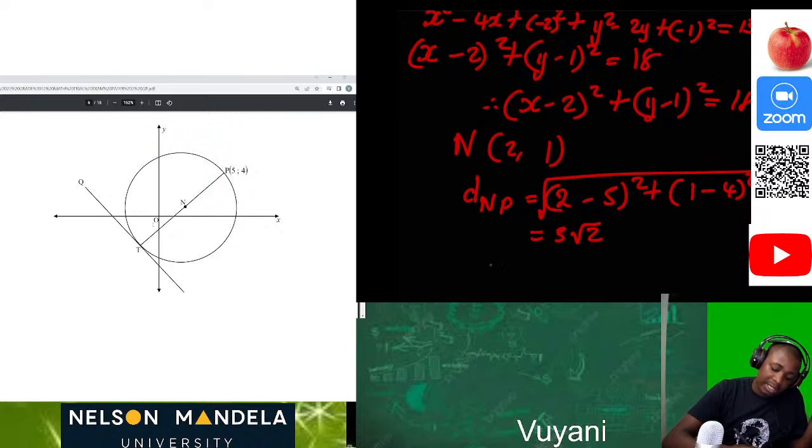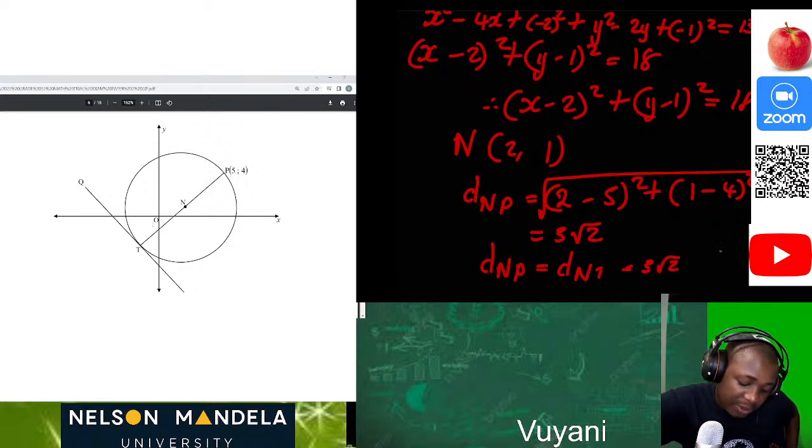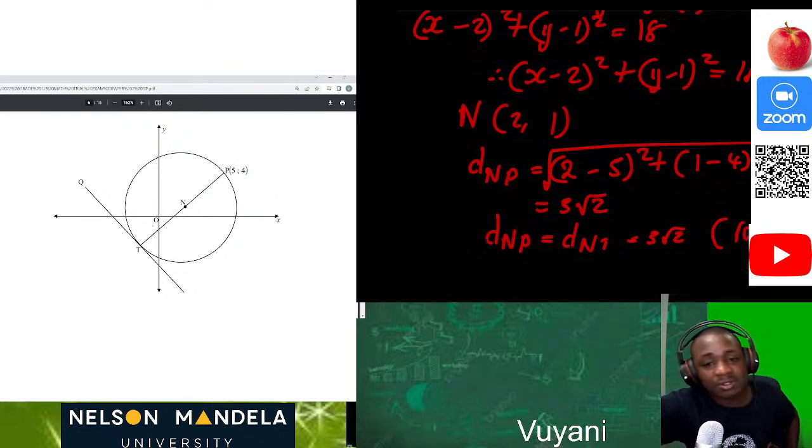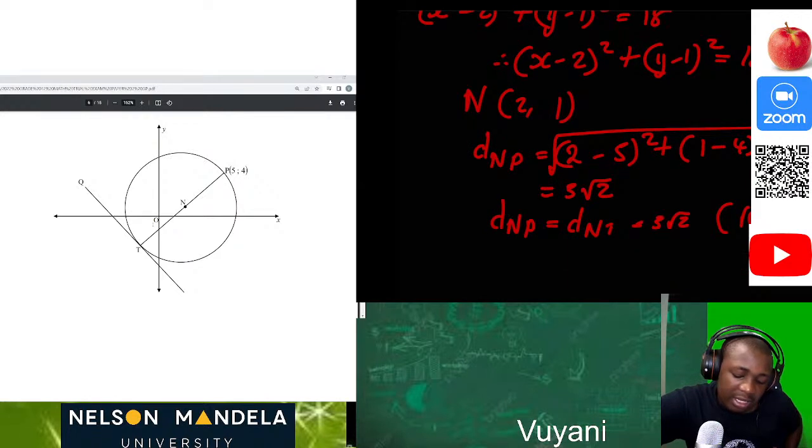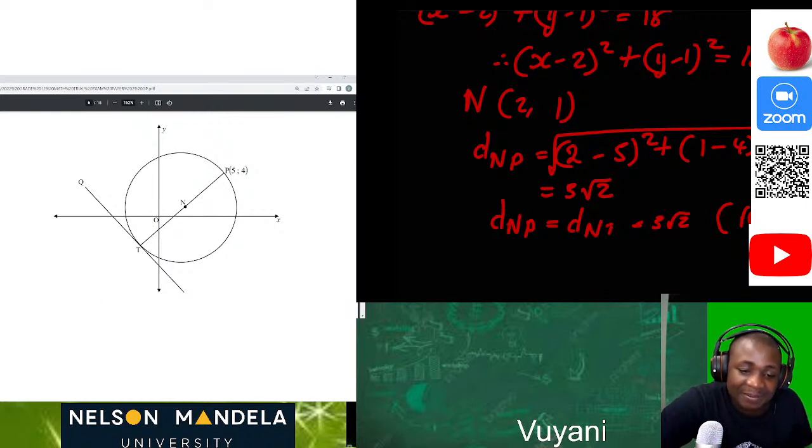So the distance of NP is equal to the distance of NT, which is 3 root 2. Why? You state that they are both radii. Others will say radius, or say it's because they are radii. Then after that you live happily ever after.